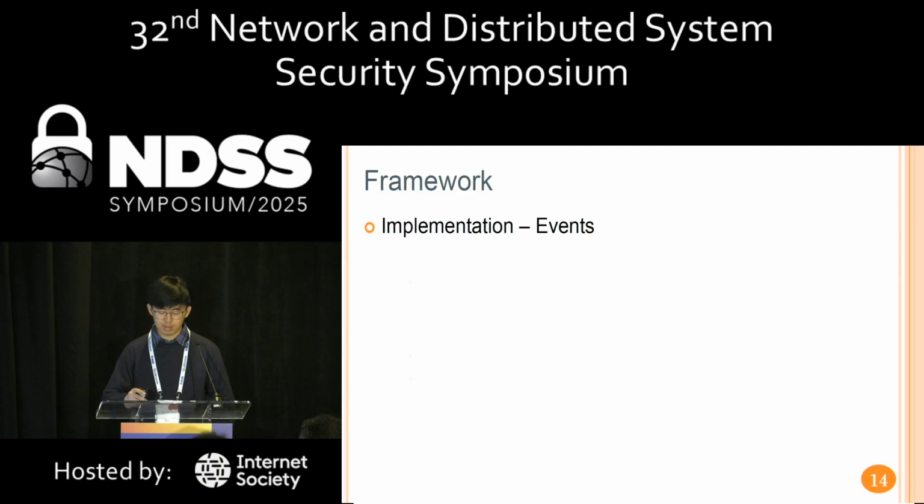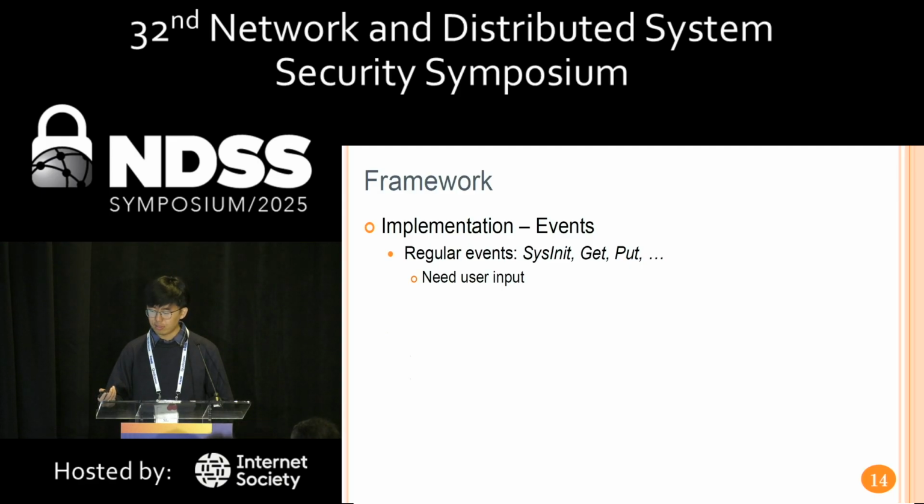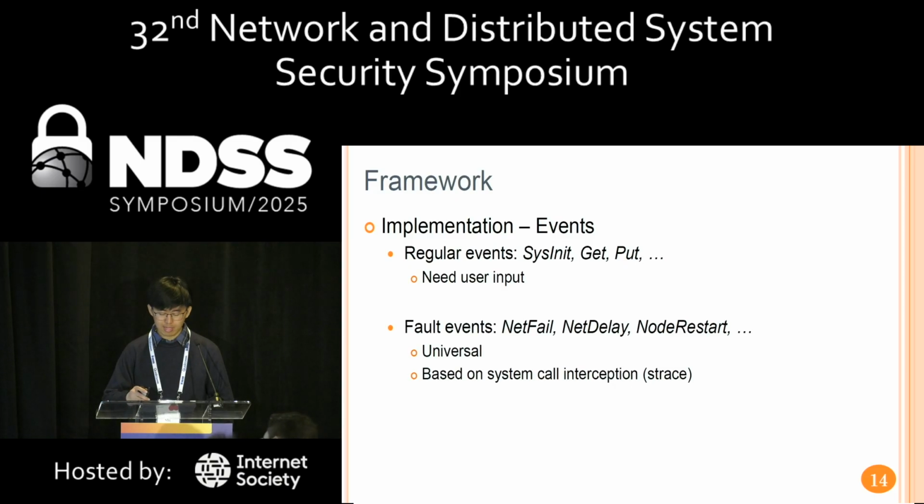For the event implementation, DistFuzz supports 20 events in total, including 11 regular events and 9 fault events. Regular events like system initialization, getting and putting values to the system usually need user input. Fault events include network message failure, network delay, node restart, and more. These events are universal because they are based on a system call interception mechanism.